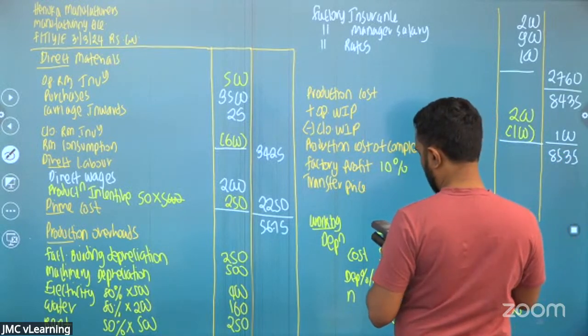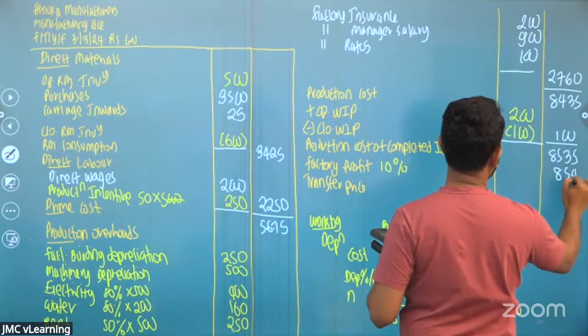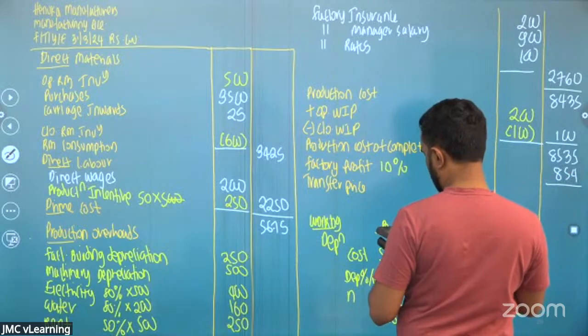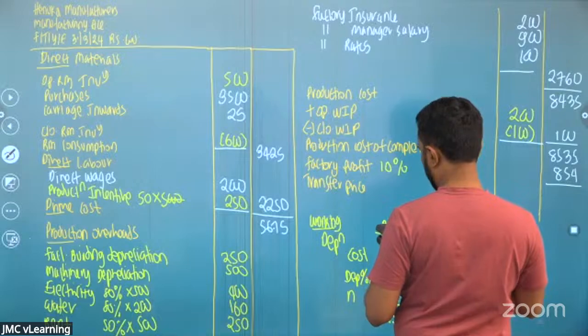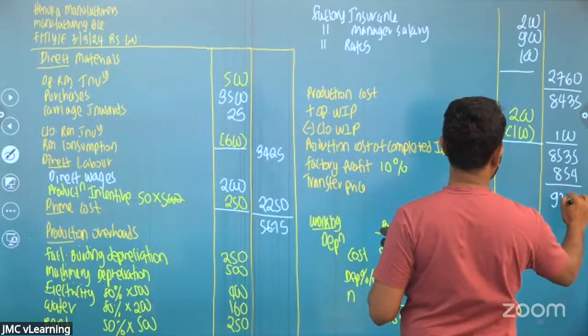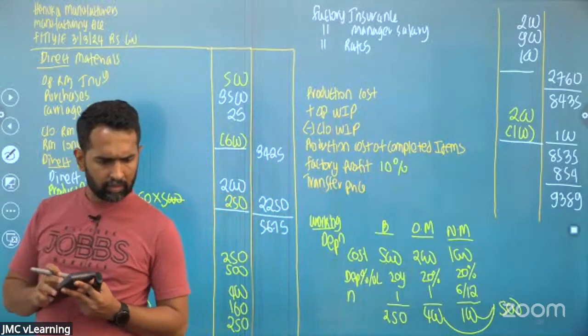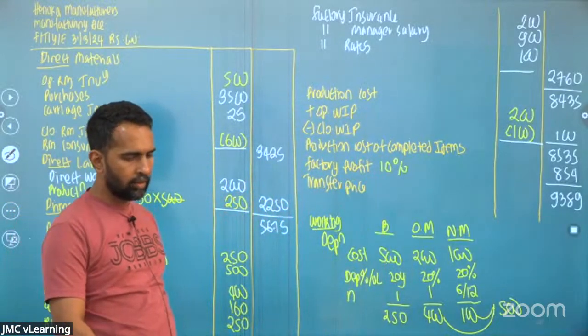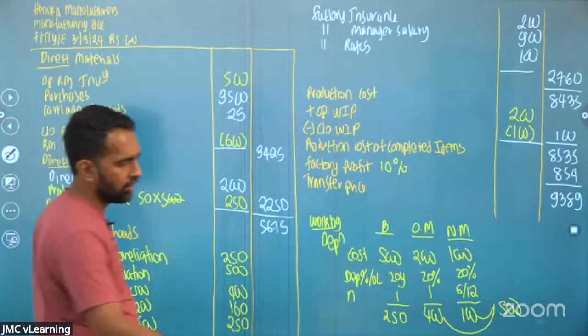Apply 10%, 8,535 into 10%, 854. So the transfer price is 8,535 plus 854, 9,389. Okay, 9,389 is the manufacturing cost.